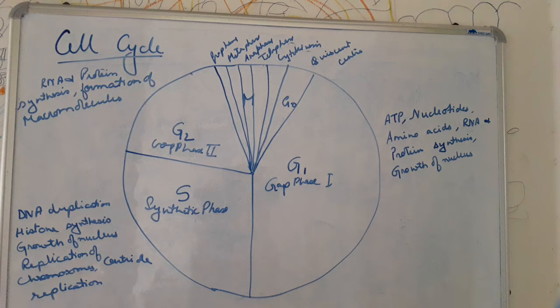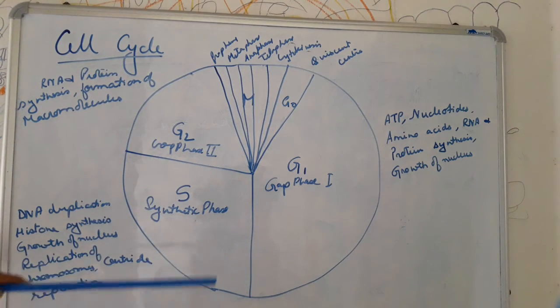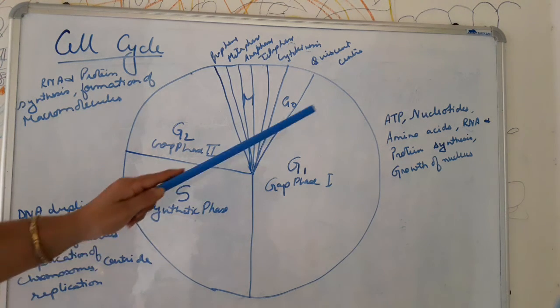Okay? Now, of this interphase, the first part is the G1 phase. You can see here from the diagram itself that the G1 phase is the longest phase. Here ATP is synthesized, which is necessary for energy rich compounds, and so it is necessary for cell division to take place.